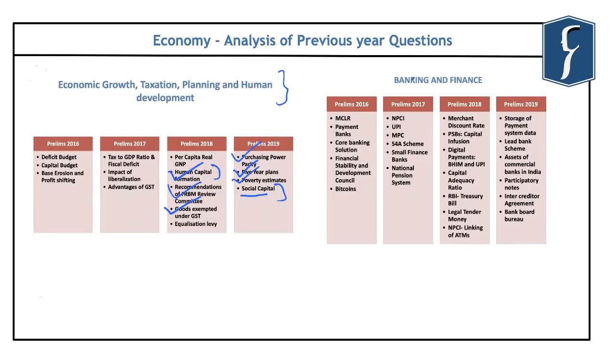Again, in the banking and finance sector, where the majority of the questions are asked, most of the questions are related to current affairs. However, at times, conceptual questions like legal tender money are also asked, and this question related to the treasury bill was also a conceptual question. So do try to balance your preparation with important concepts as well as the important current affairs that are in the news.